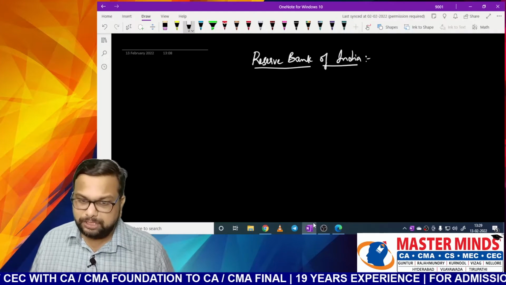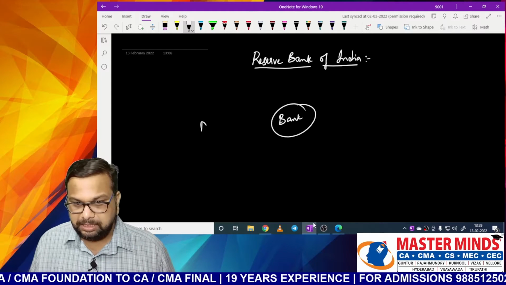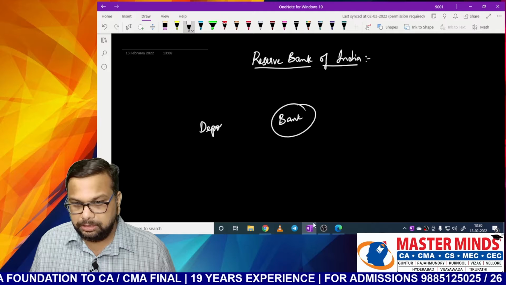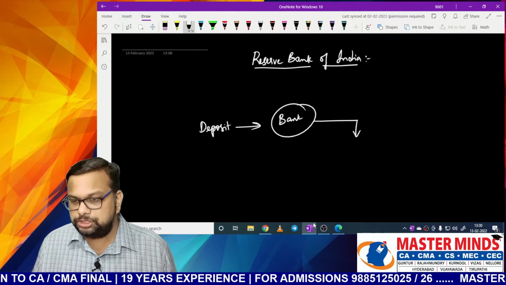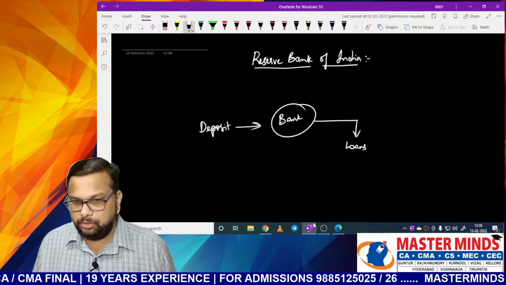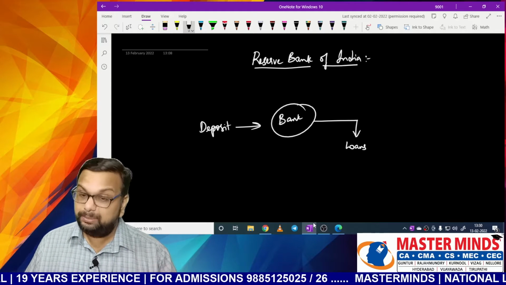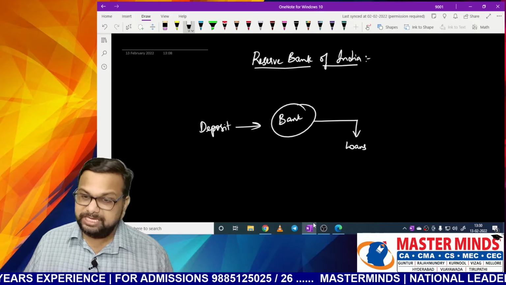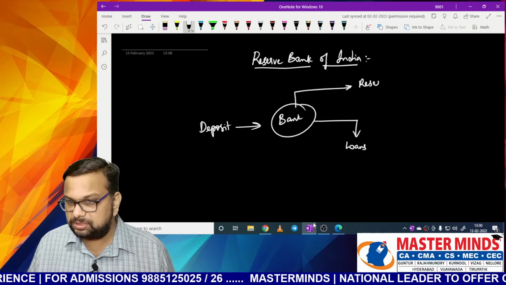So what will banks do? Banks accept deposits and they will use these deposits to give loans. But that is not entirely true or complete. Out of these deposits, a certain amount is to be kept as reserves.